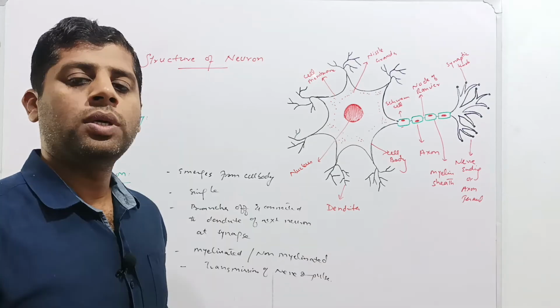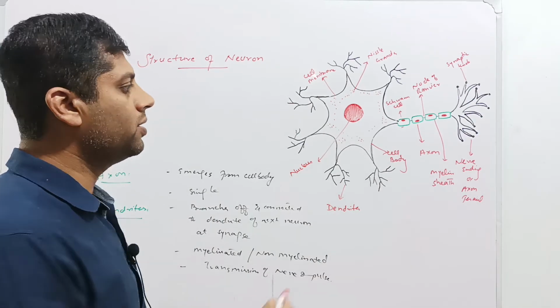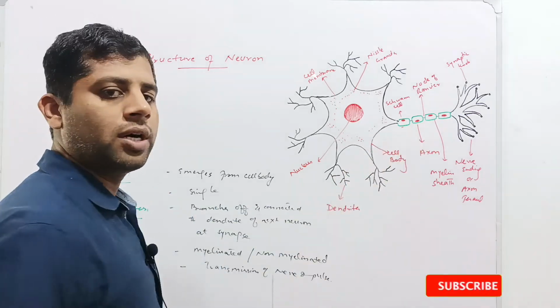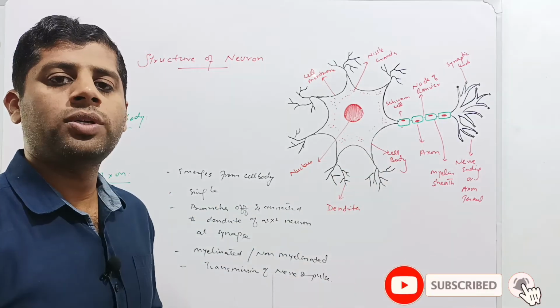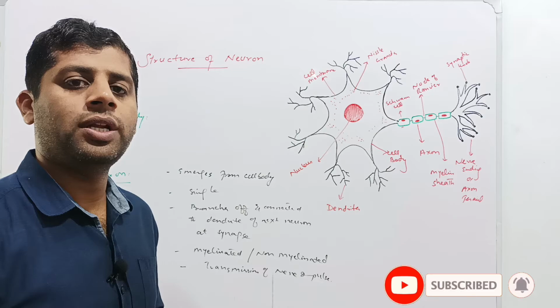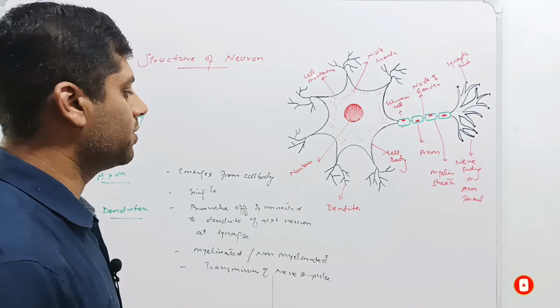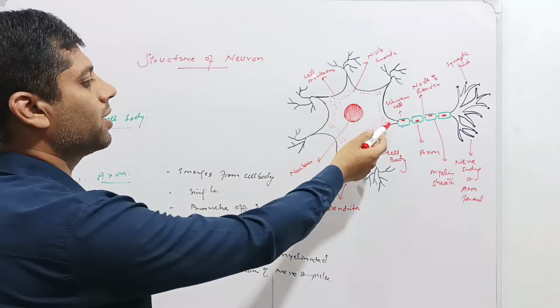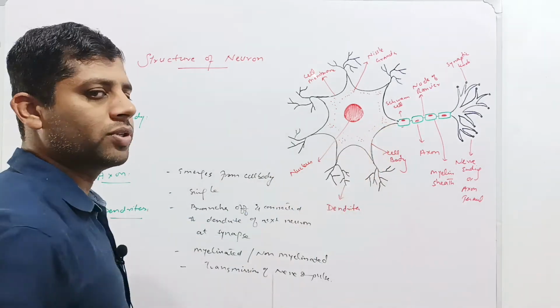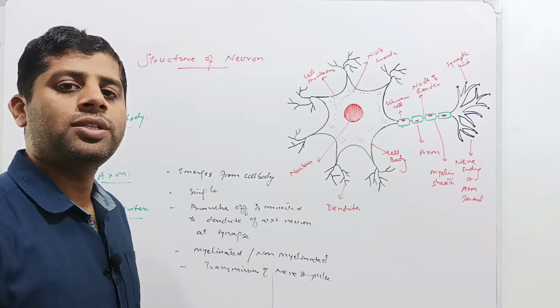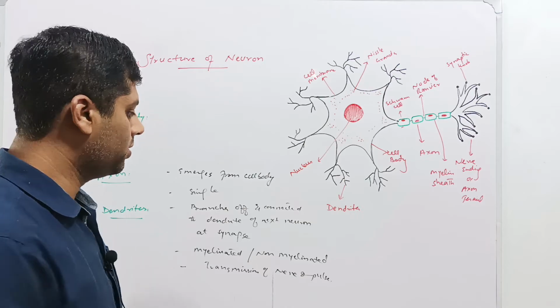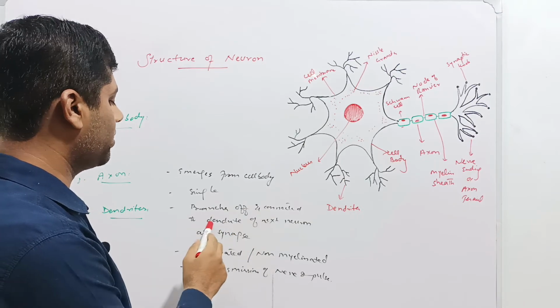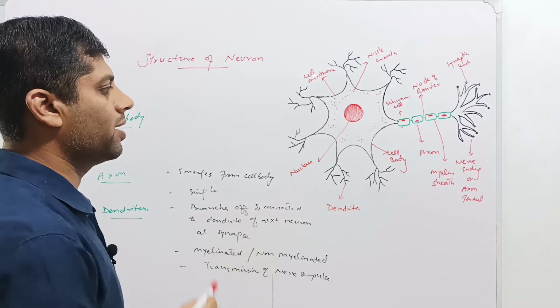Now the axon of the neuron is an elongated structure of about 1 meter length. However, it is still microscopic and can be seen with the electron microscope because of its thin diameter. The axon emerges from the cell body. As we can see in this diagram, the axon is emerging from this cell body of the neuron. And usually there is a single axon in each neuron of the body, but it branches off and connects to a dendrite of the next neuron at a synapse.